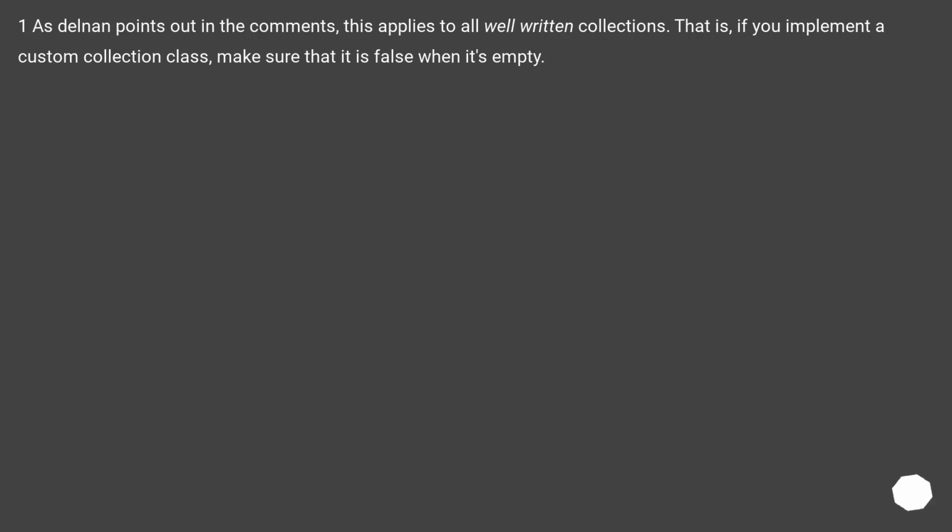As Delman points out in the comments, this applies to all well-written collections. That is, if you implement a custom collection class, make sure that it is false when it's empty.